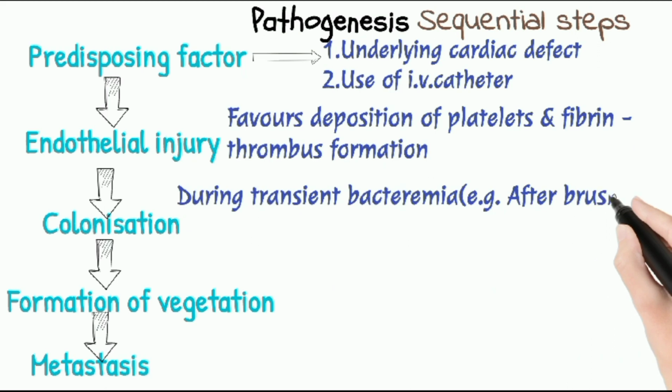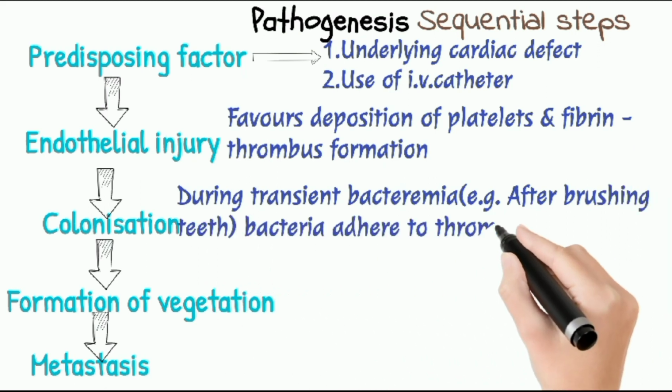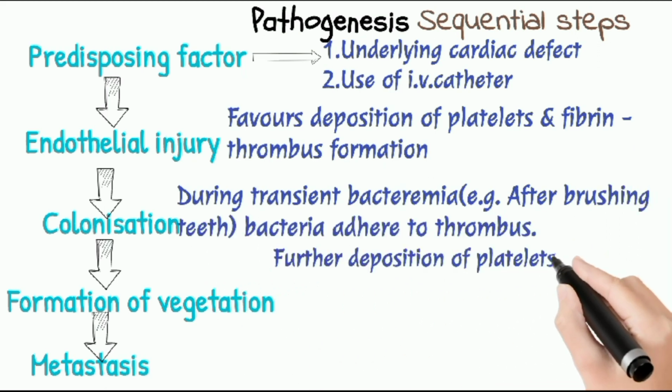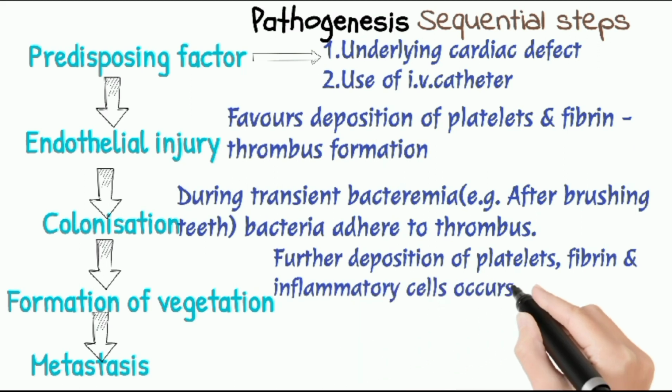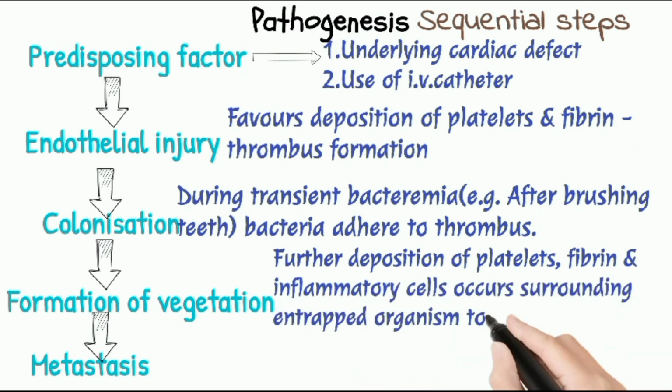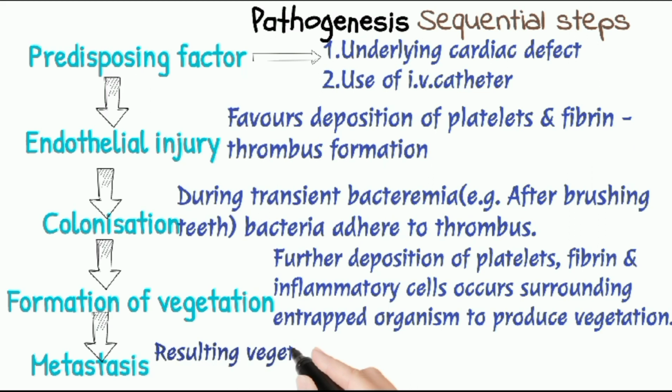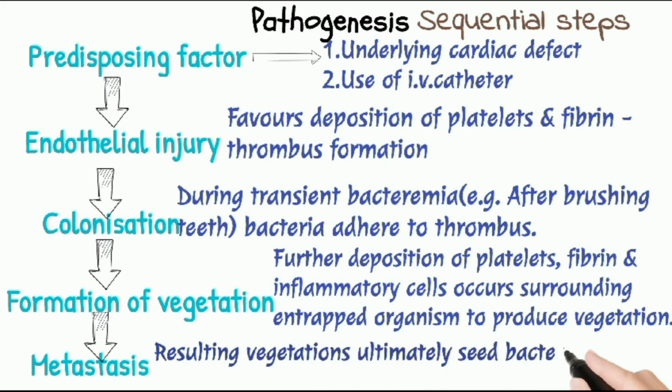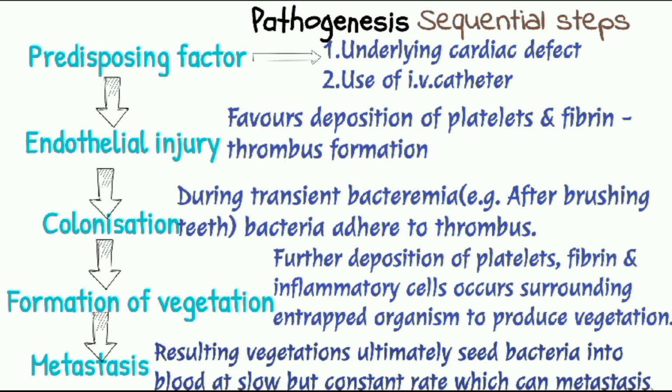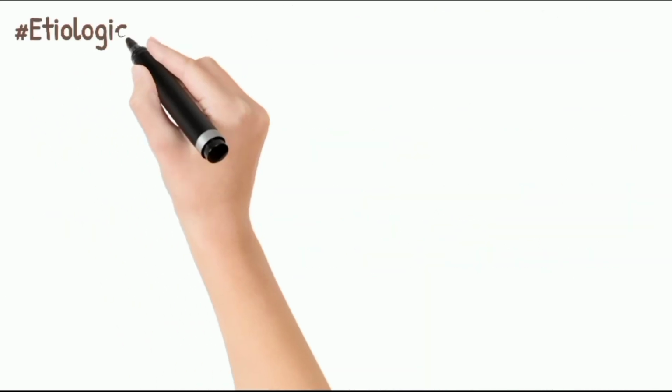During colonization, during transient bacteremia, for example after brushing teeth, the bacteria adhere to the thrombus, and vegetation forms. Further deposition of platelets, fibrin, and inflammatory cells occurs surrounding entrapped organisms to produce vegetation. Metastasis means the resulting vegetation ultimately seeds bacteria into the blood at a slow but constant rate, which can metastasize.